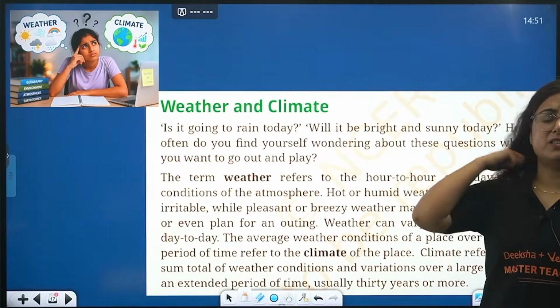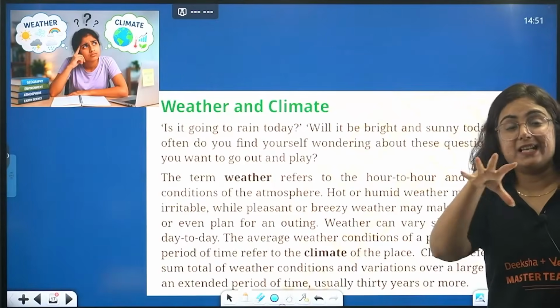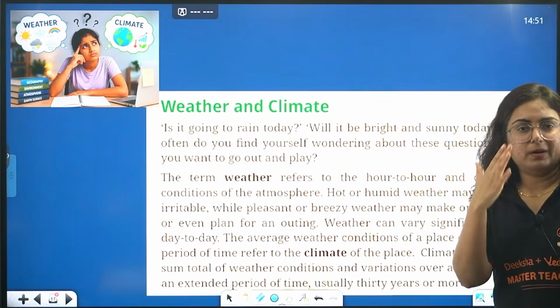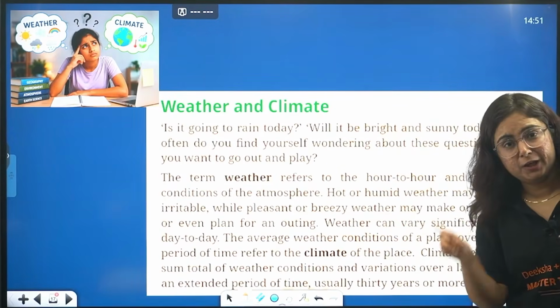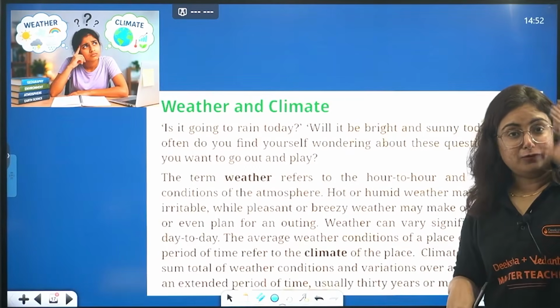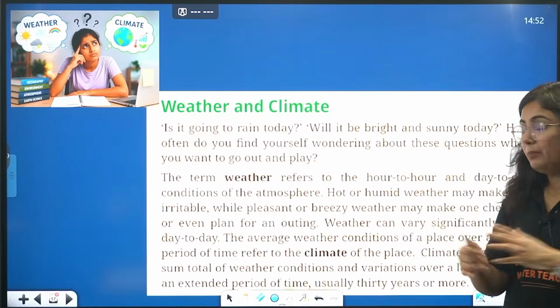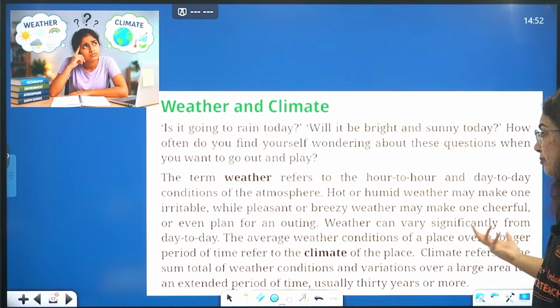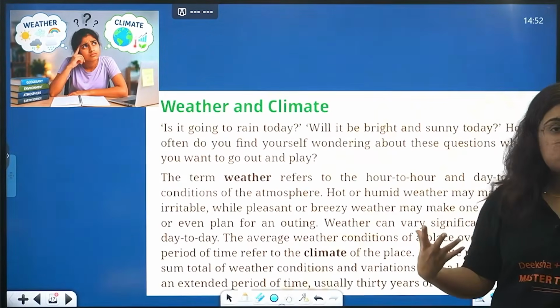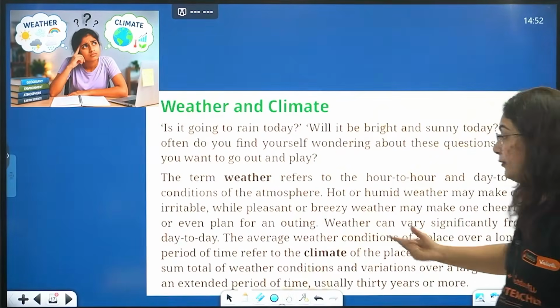During the summer days, it is very hot, and I think that humidity is actually more irritating. But does it remain throughout the year? No. On some days and particularly at some time of the day, it happens to you, right? But there may also be pleasant or breezy weather sometimes, where you are very cheerful and not irritated. So weather can vary slightly from day to day.